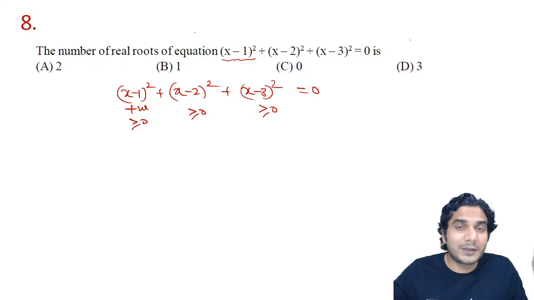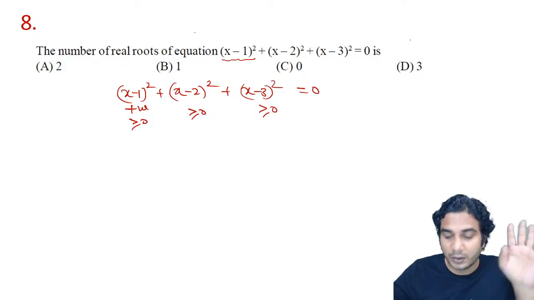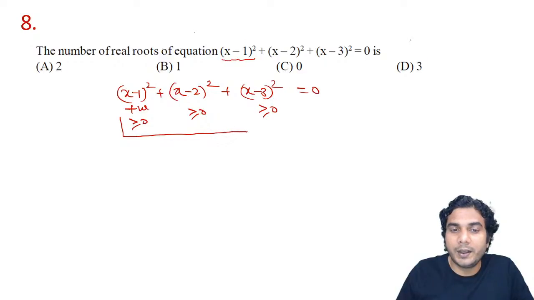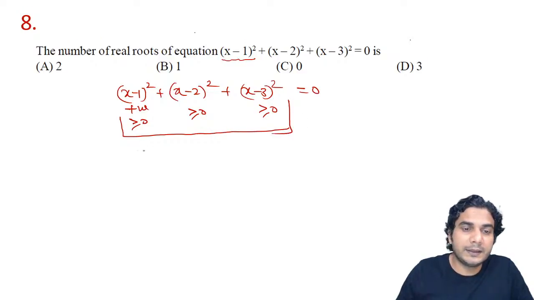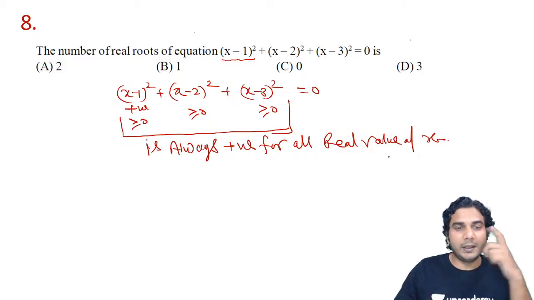For any other x, all three will be positive. So for no real value of x is this 0; it is always positive for all real values of x.